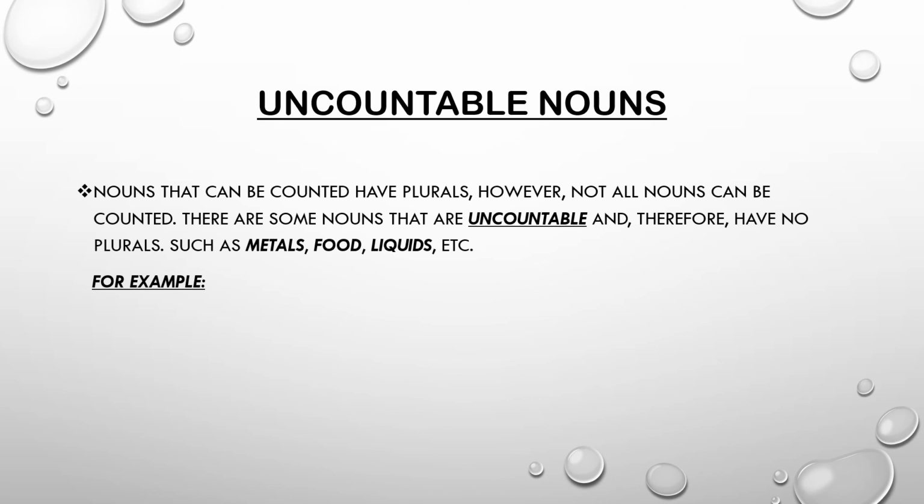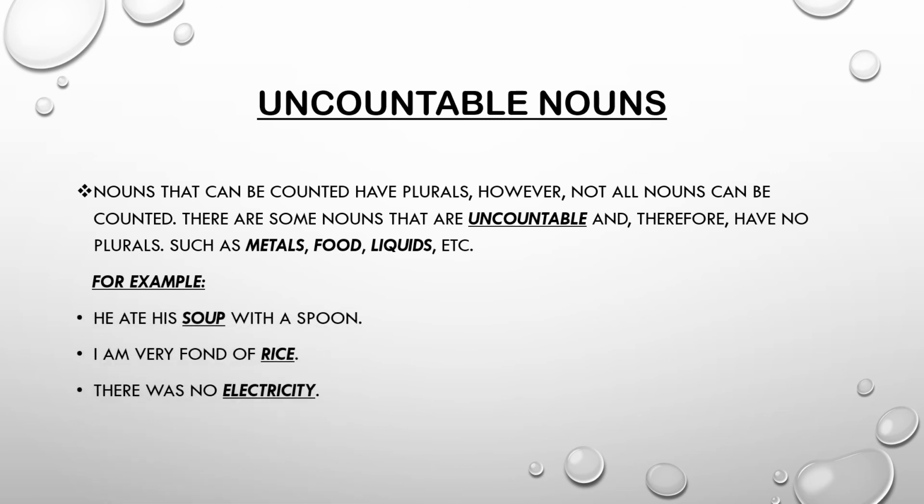Uncountable nouns. Uncountable nouns are those which cannot be put to figures and we cannot count them easily. For example, he ate his soup with a spoon. In this sentence, soup is an uncountable noun and it cannot be put to figures, and the same is the case with rice and electricity written here.